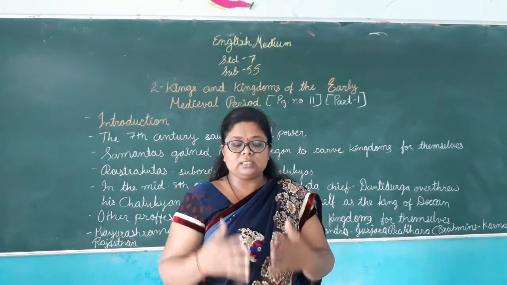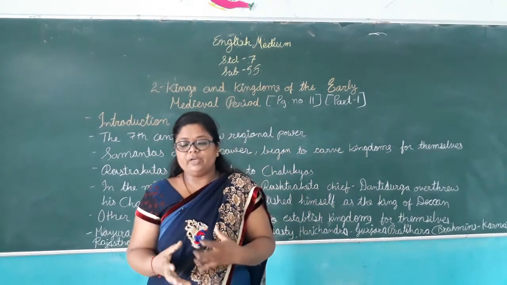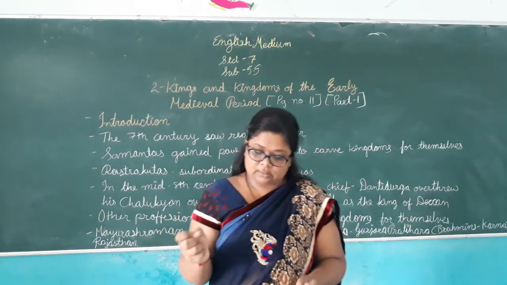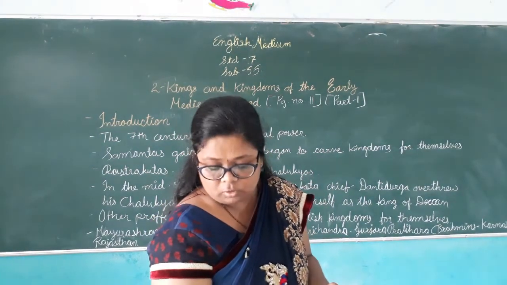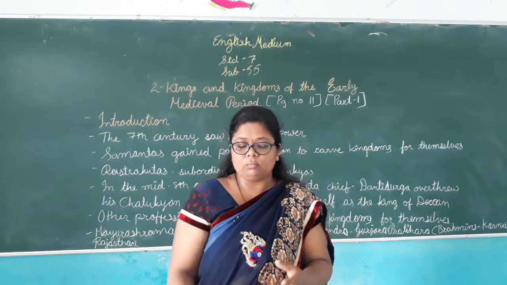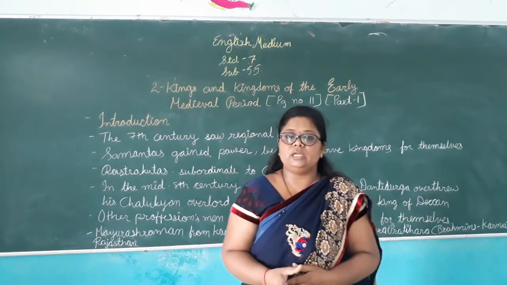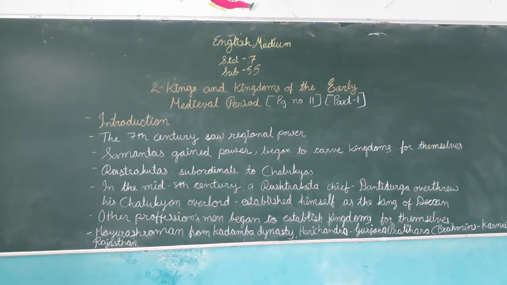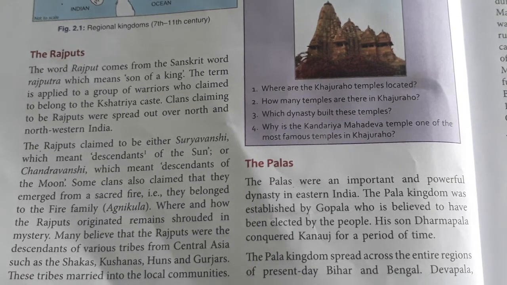Now, these kingdoms we will see in detail. So we are going to learn about the Rajputs, the Pals, the Gurjar Pratiharas and the Rashtrakutas. After that we have Muhammad of Gaur and Muhammad Ghazni. After that we will see in detail about them.